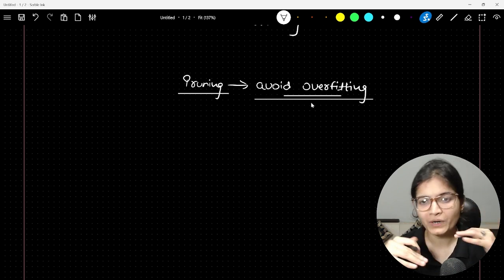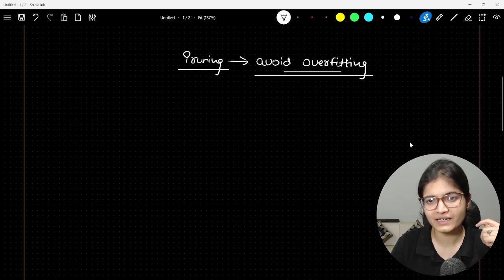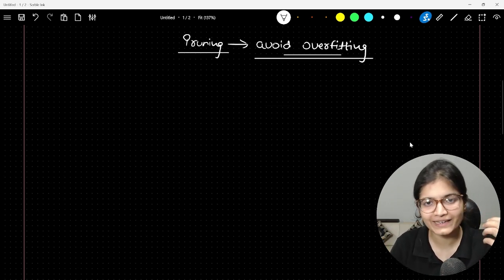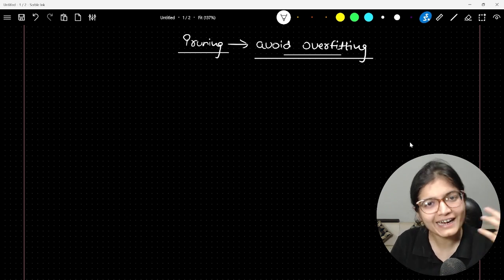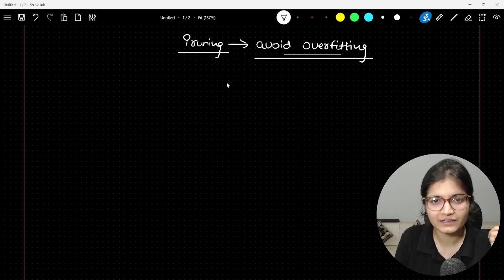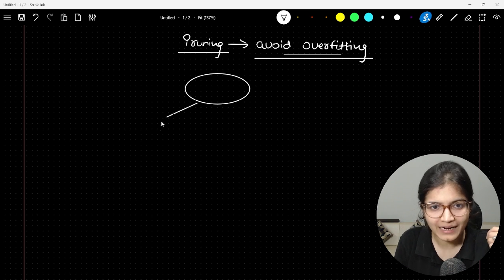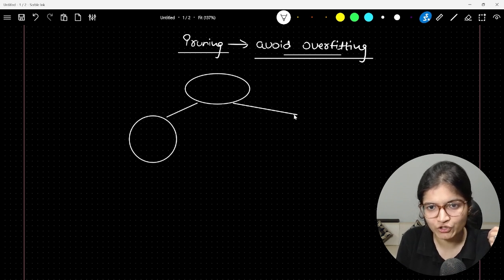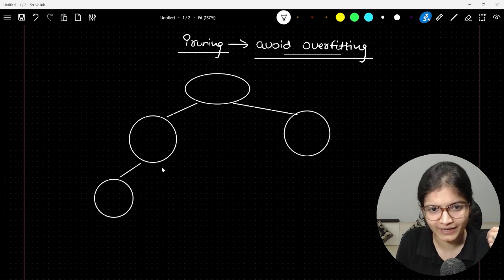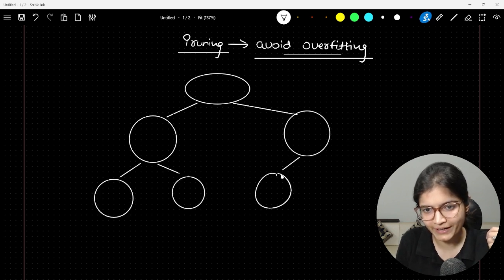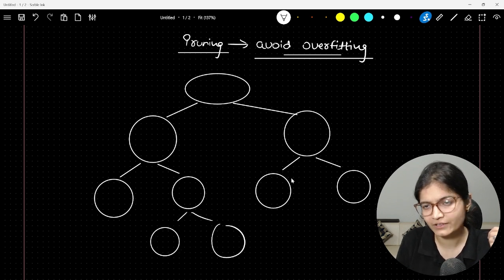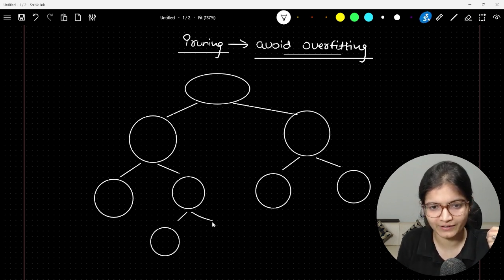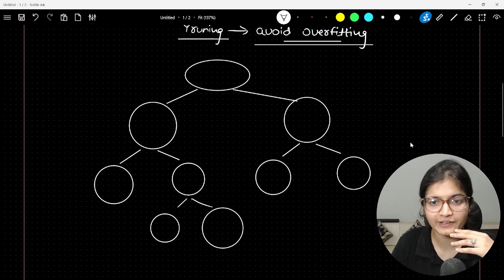So what usually happens here, for example, is that with the help of the Gini index or the entropy measure, you will be able to create decision nodes. Here you will have some decision nodes, and after that, as you all know, at the very end you will have something called a leaf node. So let's assume you are trying to create a decision tree, and at the very end you have a final leaf node. We are just assuming all these things, right?